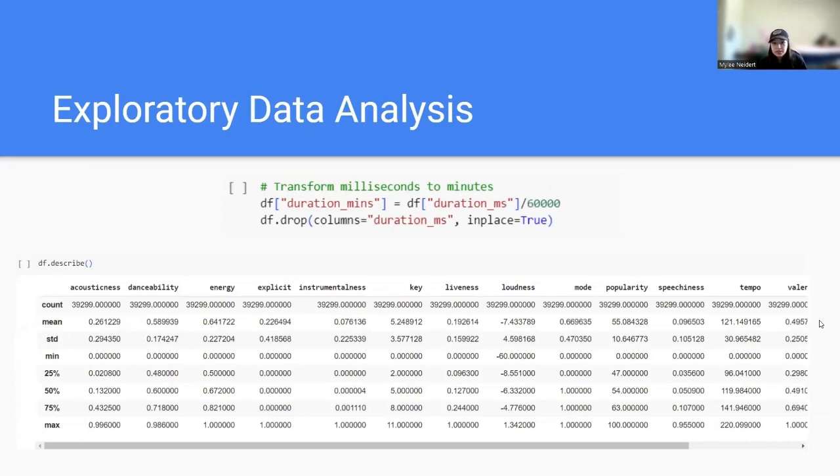For the exploratory data analysis, we noticed that Spotify had the duration of the song, but it was in milliseconds. People don't normally measure songs in milliseconds, so we had to divide it by 60,000 in order to turn it into minutes. The table down below describes the analysis of each of the important columns, like acousticness, danceability, and so on. It includes the count, how many there are, the mean or average, and other statistics.